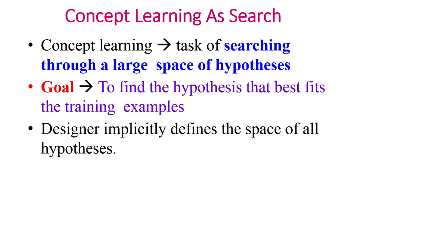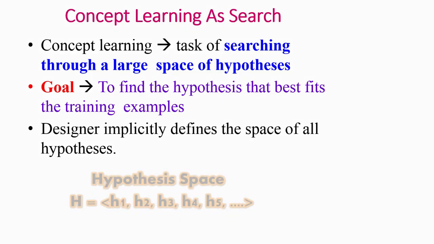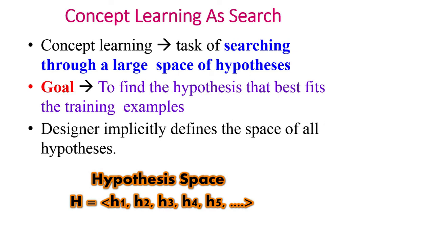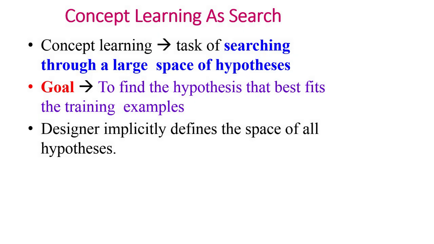Concept learning as search. Concept learning can be viewed as the task of searching through a large space of hypotheses implicitly defined by the hypothesis representation. The goal of this search is to find the hypothesis that best fits the training examples. Hypothesis is a set. It is represented by capital H, which has the elements h1, h2, h3 and so on. These small h1, h2 and h3 represent a hypothesis space. In this, we need to find a hypothesis which will best fit the given training examples.